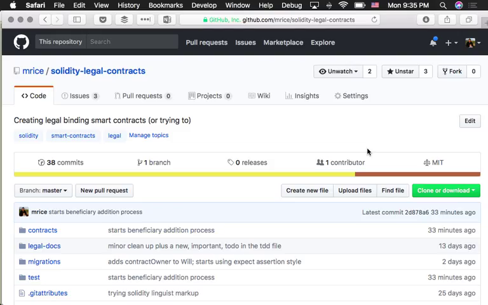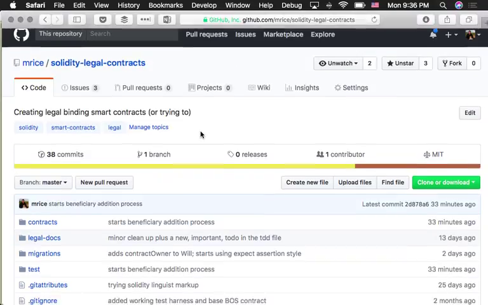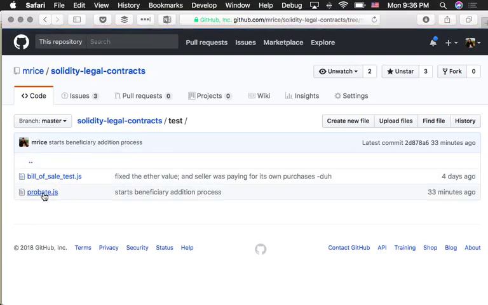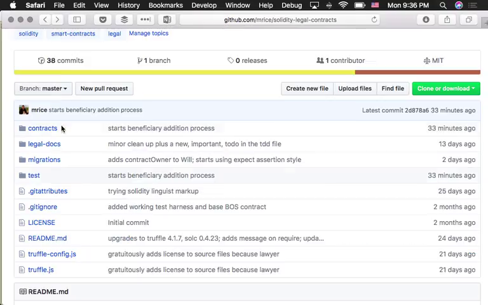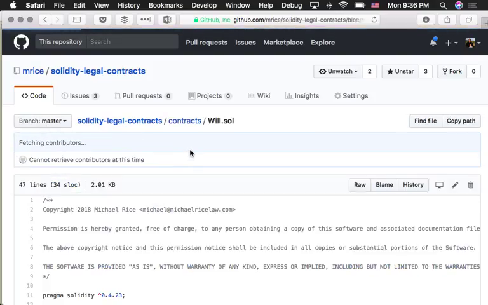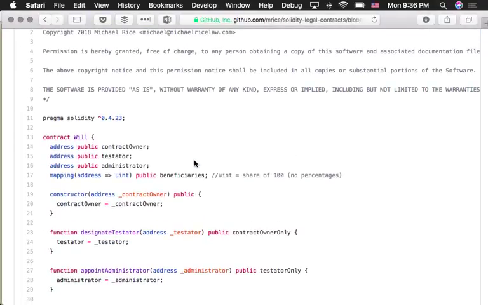So I hope you'll consider getting involved in the project. As I mentioned, it's on GitHub. We've got a few stars right now, no forks, 2 watchers. Probably I'm one of them. And you can see all the same code we just talked about is online. Under the test folder, you can see our probate example. And under the contracts, you can see our contracts. There's our will.